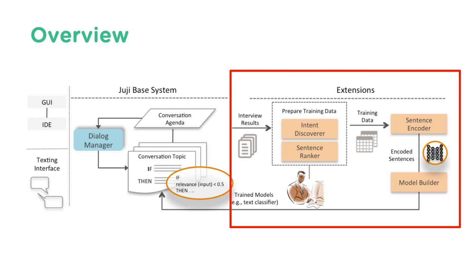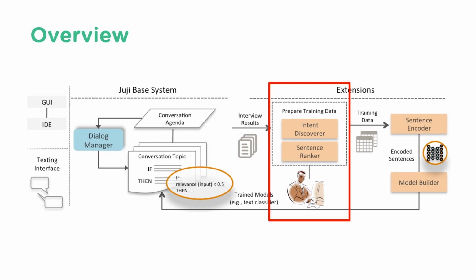In the extension, we build text classification models to differentiate user intents from their inputs. In our extension, we have a set of components to facilitate the construction of those text classification models, especially for non-AI experts. The intent classification model created by our extension is platform agnostic, which means it can be used on any other chatbot platform like GG.